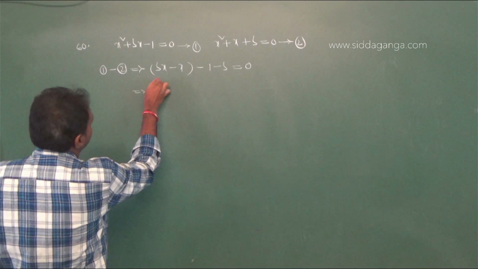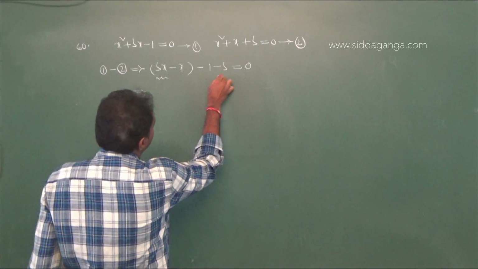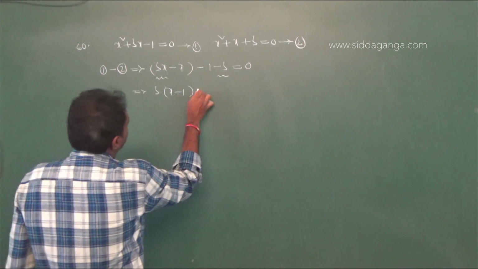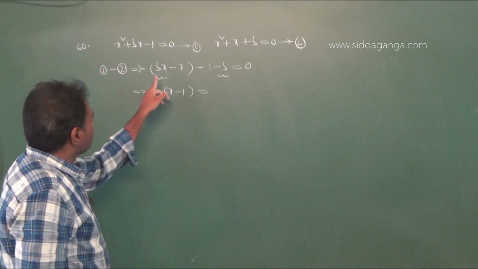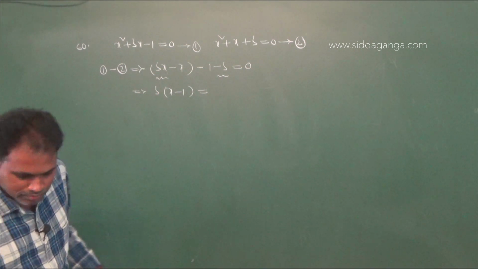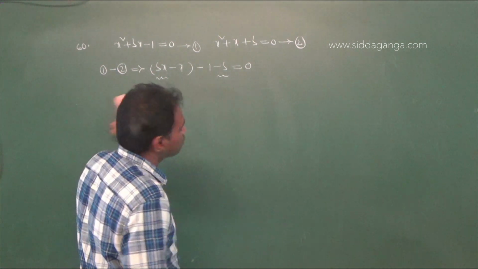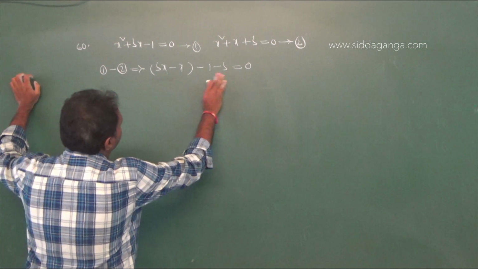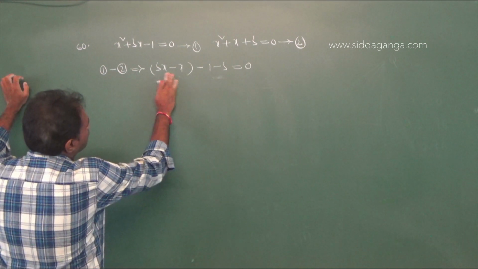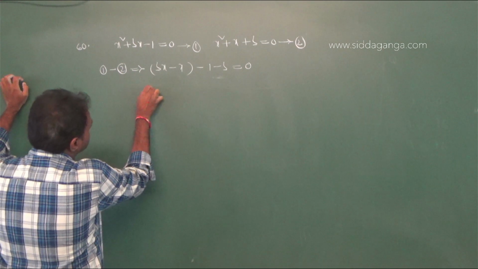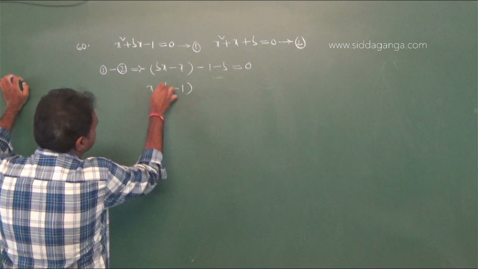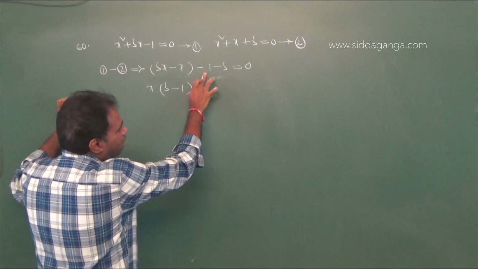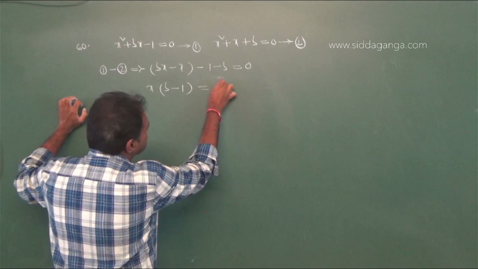Implies here it is bx and it is minus b. Take b common, that is b(x minus 1). Now bx and x, from these two take x common, that is x(b minus 1). Here minus 1 and minus b on the right side, that is b plus 1.